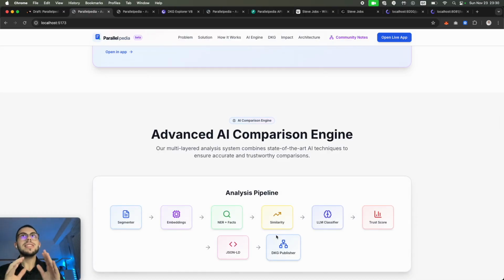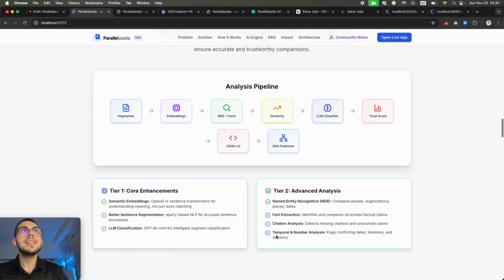How does our advanced AI comparison engine work? It first segments the text, and then it does semantic embeddings to understand the meaning and not just word matching. Then it does named entity recognition and fact extraction to get out all the similarities, differences, and conflicts between the two articles, Grokipedia and Wikipedia. Then it uses an LLM classifier, a GPT-4o mini model, which makes sure that all of these comparisons have meaning behind them. And after this, it creates a trust score.